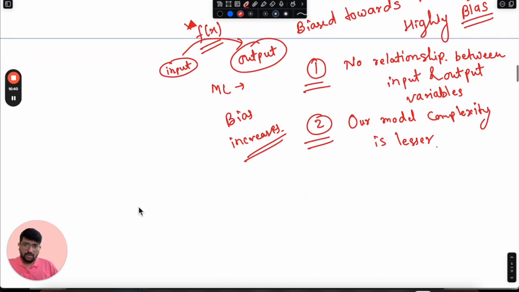Okay, now what are the possible solutions in this case? We understood the reason behind these problems, so now our responsibility is to find the solutions, what we can apply here to resolve this underfitting issue. The first solution we can think of is to introduce features.